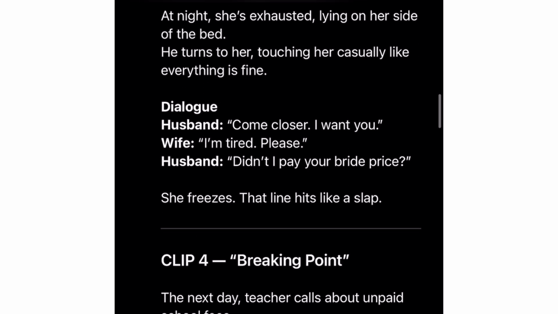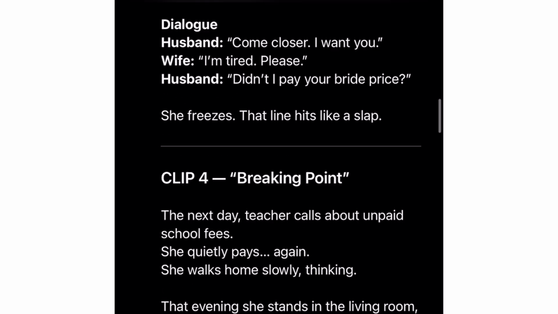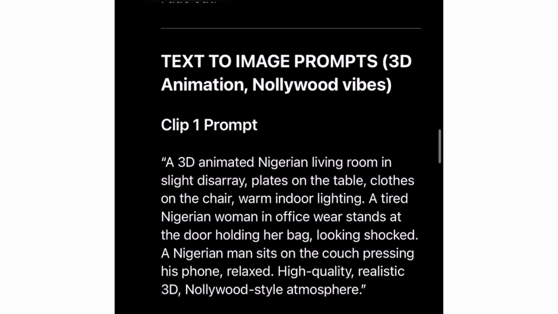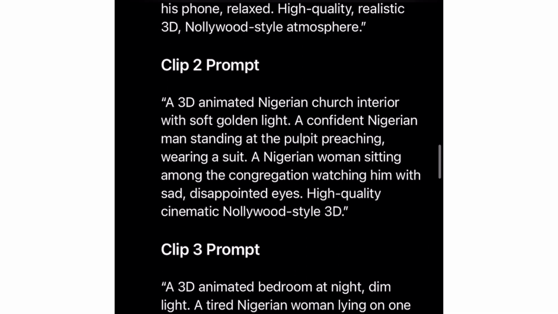As you can see on my dashboard, this is exactly what I narrated to ChatGPT. Like I said, I want to create a story of a wife who has a lazy husband that believes that house chores is only meant for women. So this is the type of story that I wanted to create.